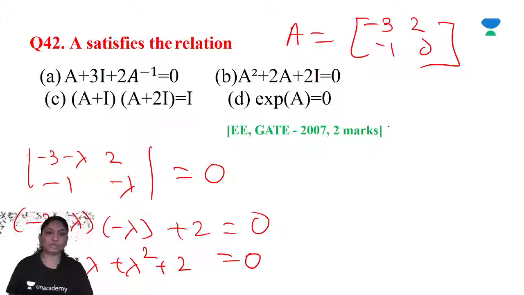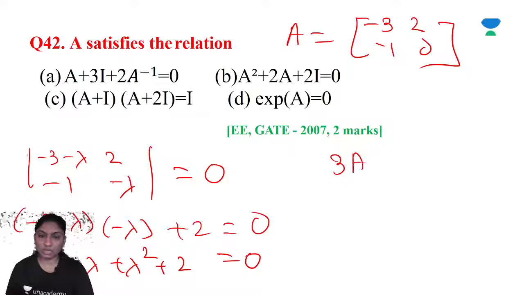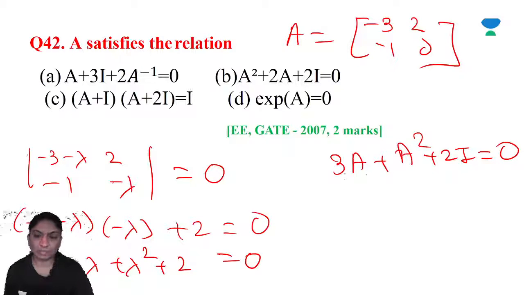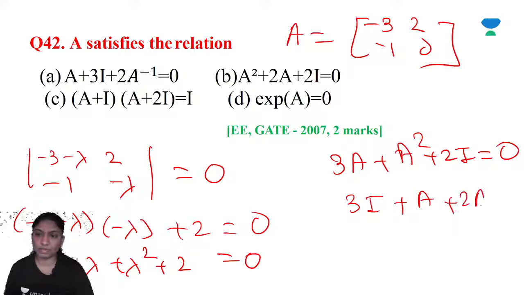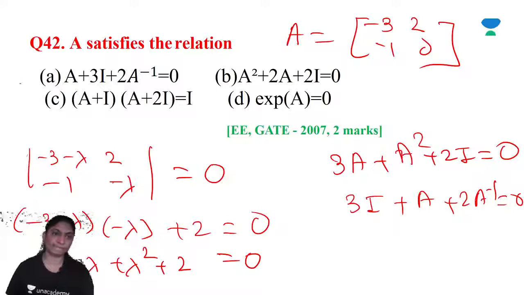So what we will do, we will multiply by A inverse. So here 3A plus A square plus 2I. Multiplying by A into A inverse, 3I plus A plus 2A inverse. So option A. Right?